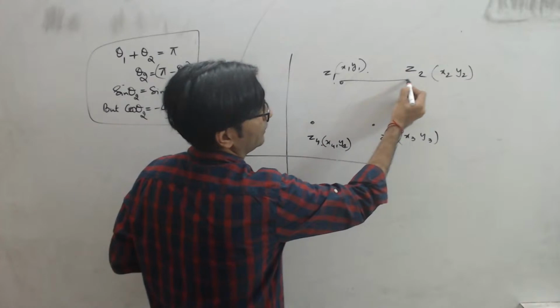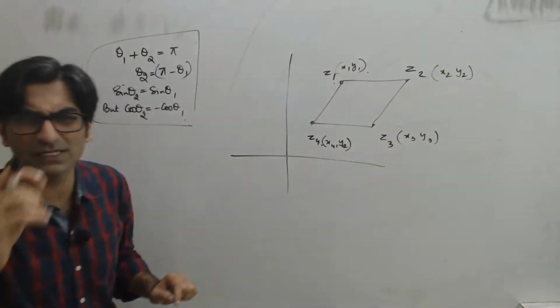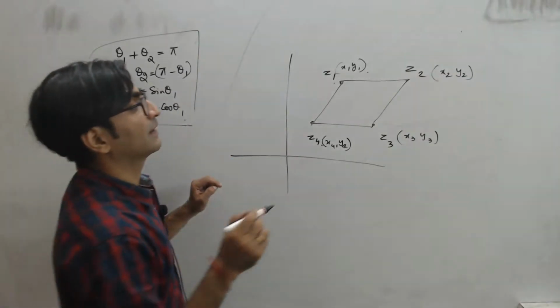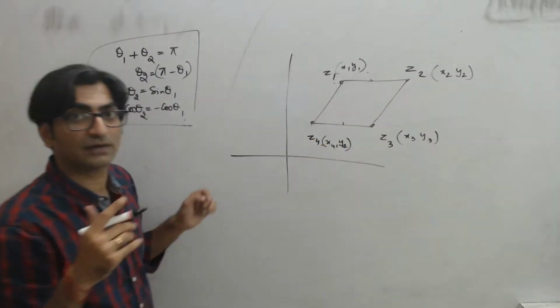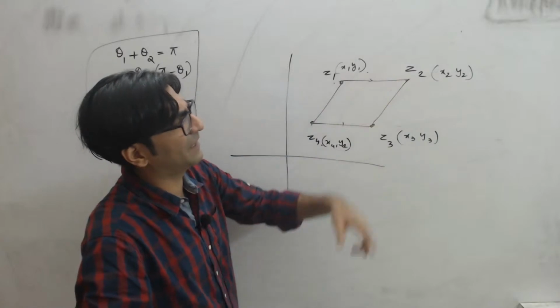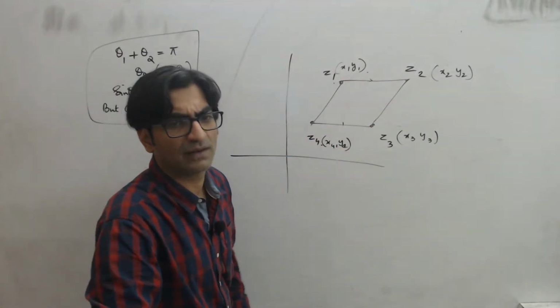Now, if this is a parallelogram, I need to use some concept of geometry, obviously. The concept here is that in a parallelogram, opposite sides are equal. That's a condition I can use. I could say the distance between Z1 and Z2 is equal to the distance between Z3 and Z4.